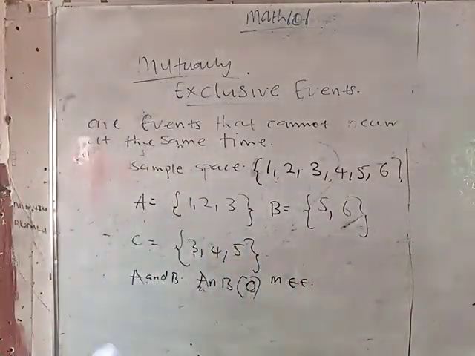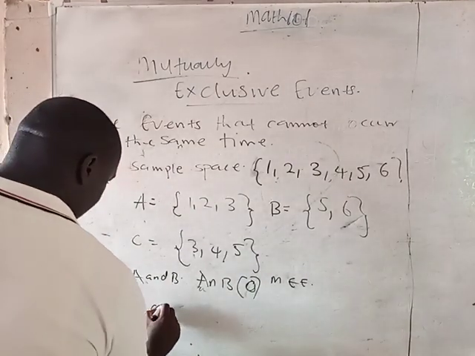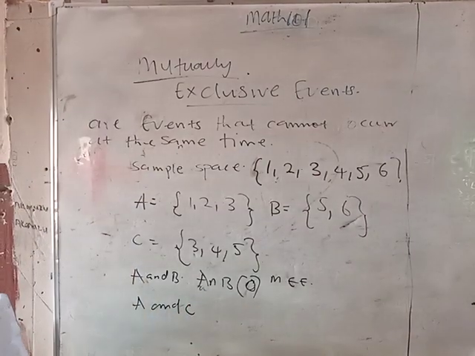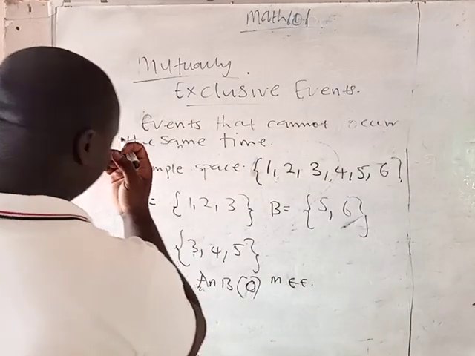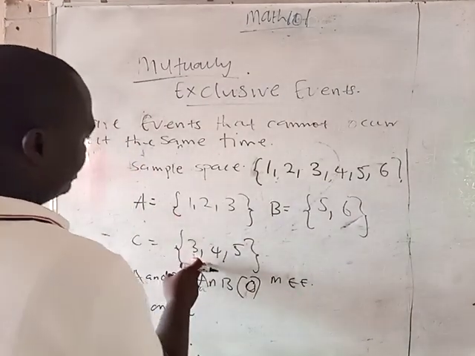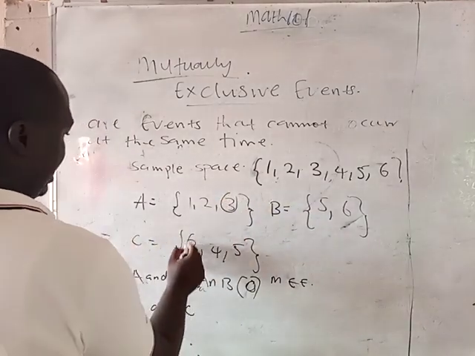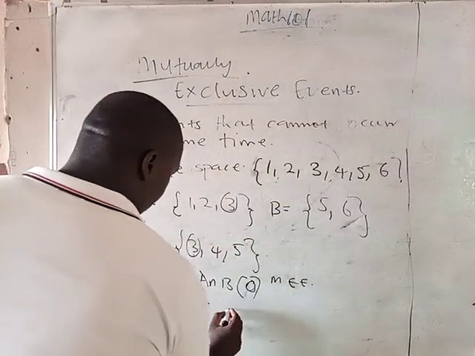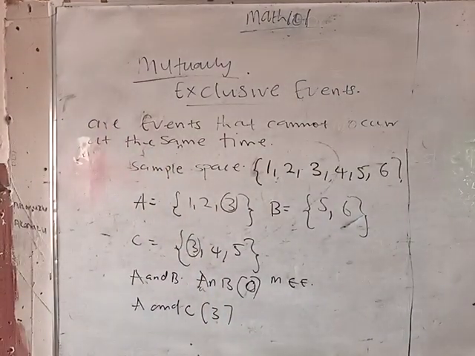MEE. Now, what if I ask you, A and C, are they mutually exclusive or not? You can see that A and C have an intersection. Yes, A and C have 3 in common. So the intersection of A and C is 3. Are they mutually exclusive? No. Of course, they are not mutually exclusive because they have something in common.